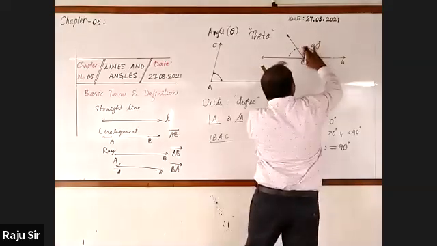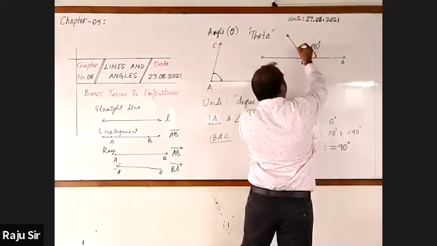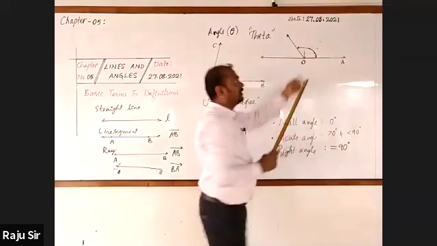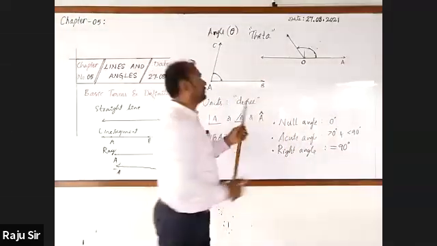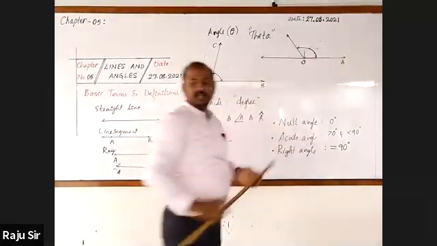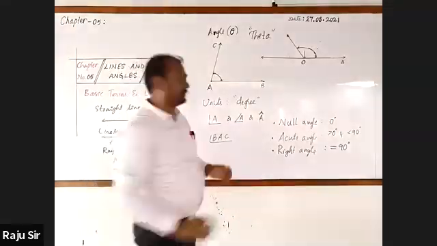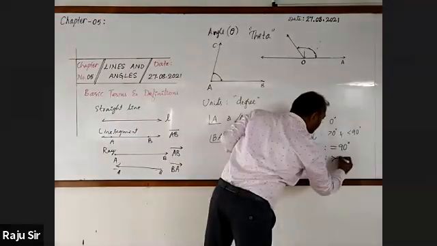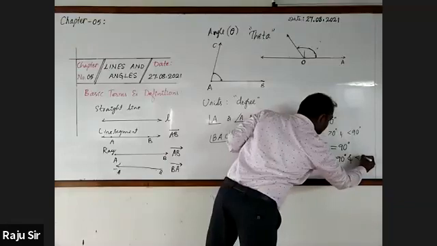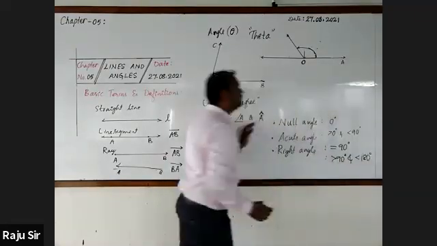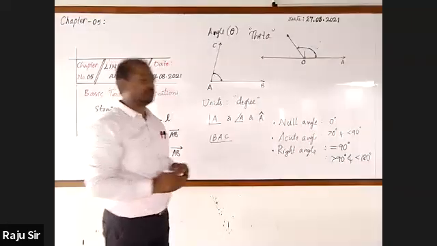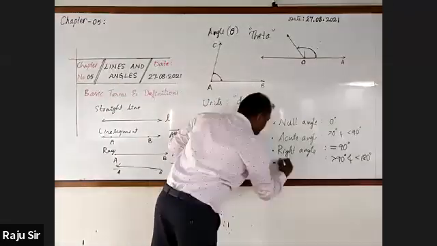Obtuse angle. An angle which measures more than 90 degree and less than 180 degree is called an obtuse angle.